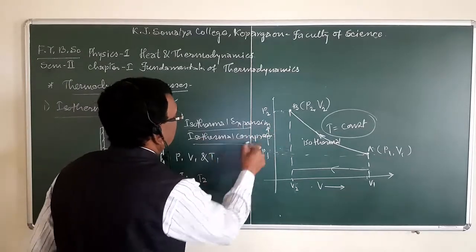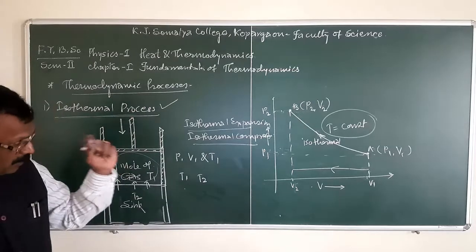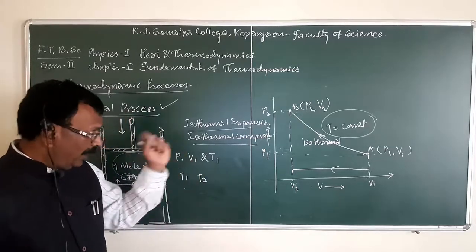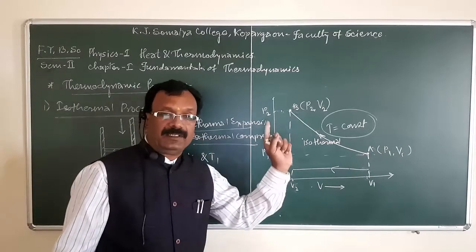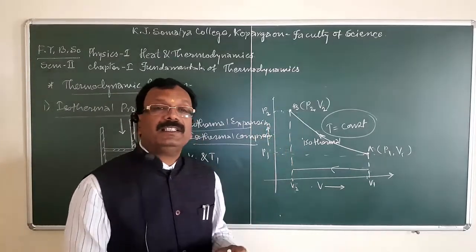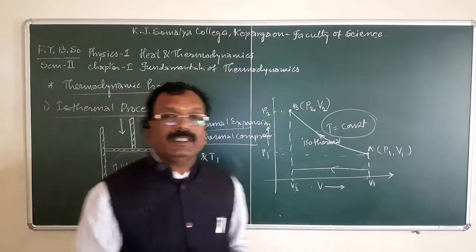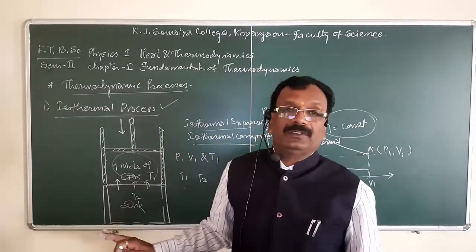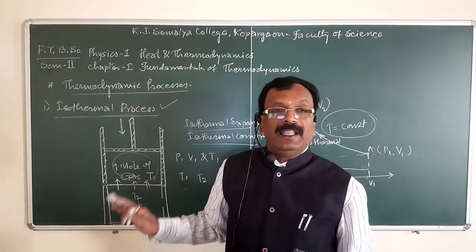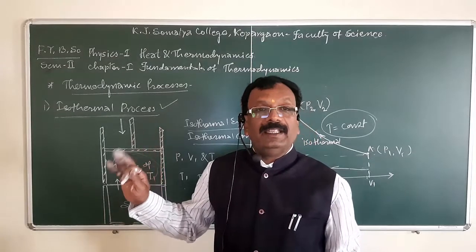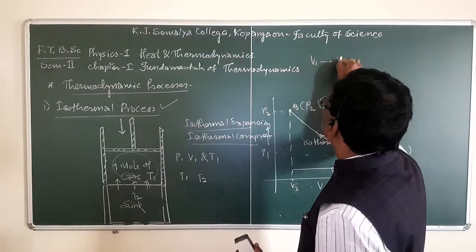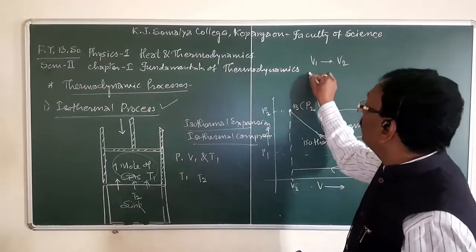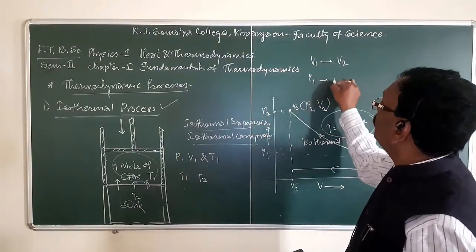Now it should be remembered, it is very important, that during expansion the system absorbs heat from the source and expansion of the gas takes place. In expansion, volume increases from V1 to V2 and pressure decreases from P1 to P2.